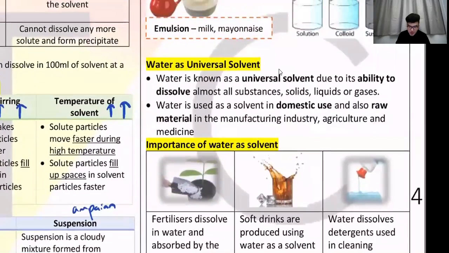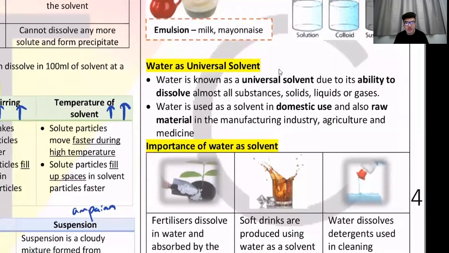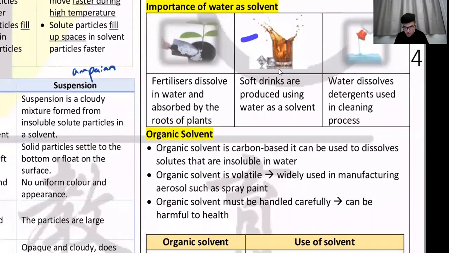So for example, mayonnaise is also like that. Okay, what else can I think of? Shaving cream. Shaving cream is like that. Apple juice is also like that. So those are colloids. They are halfway in the middle, a little bit like a suspension, a little bit like a solution. All right, so water is a universal solvent. This part I'll leave it up to you to read. You know this, the function of water.